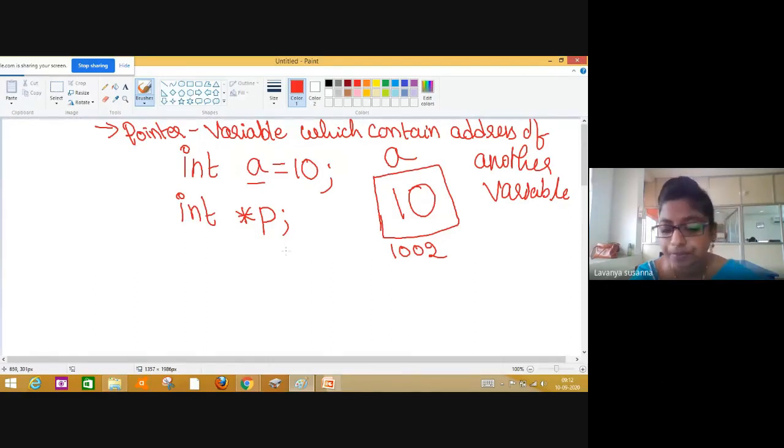See, the definition of variable you need to say in this way. A variable is a name of a memory location which will hold some value. Okay, this is the definition of variable. In this way you need to answer.